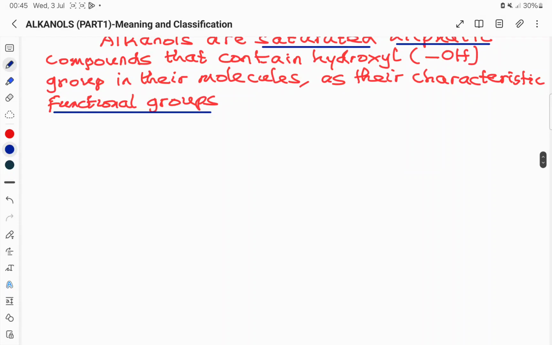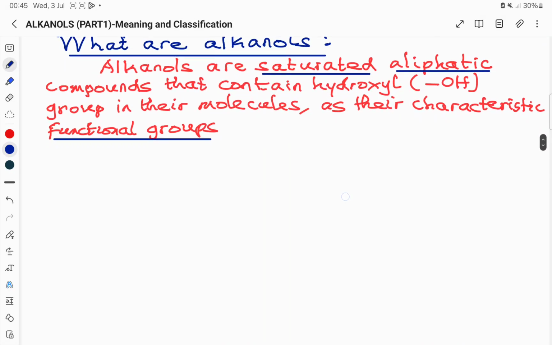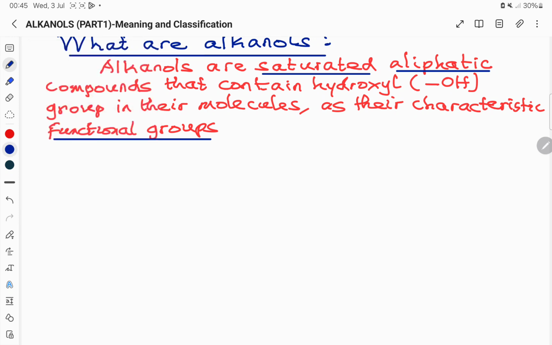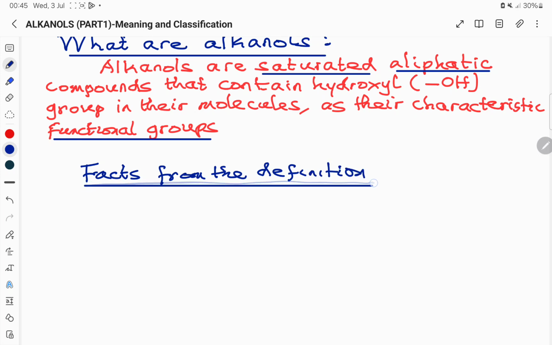Now, from this definition, I can draw out two important facts. What are the two facts I can draw out from the definition, that is, the meaning of alkanols that I've given above?